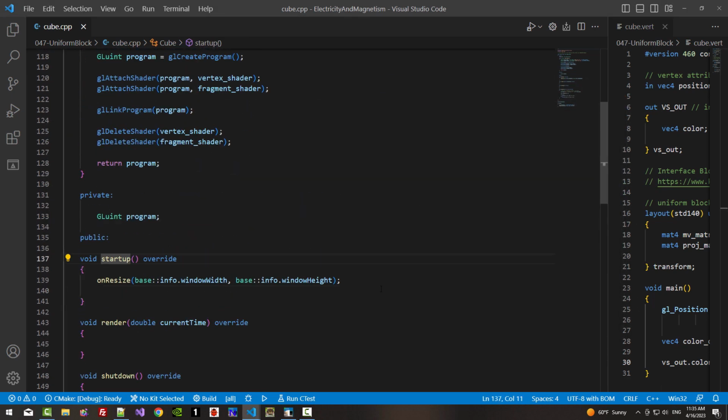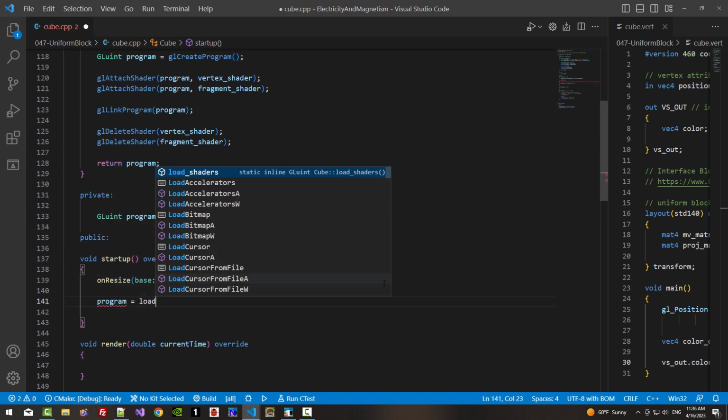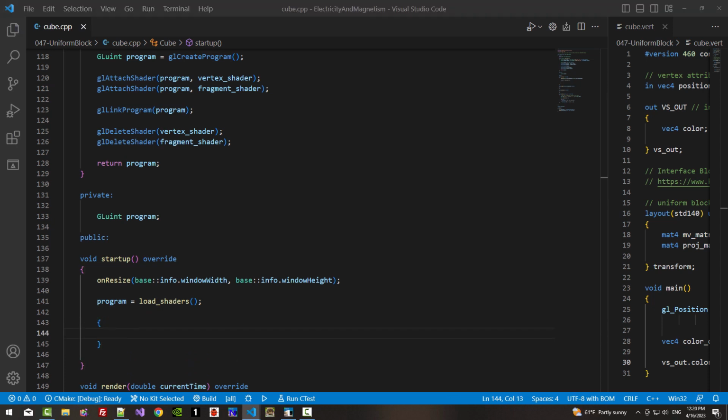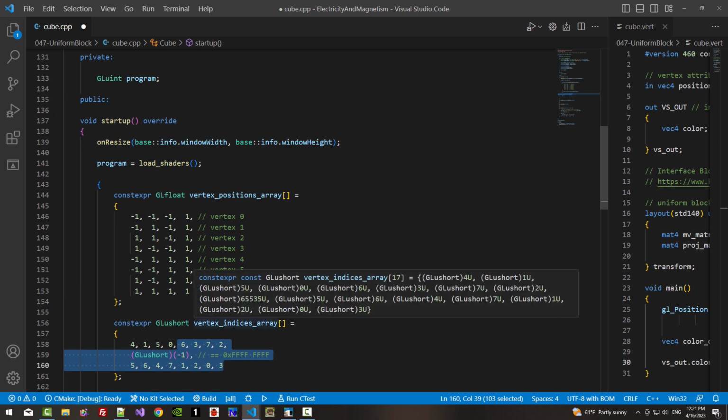In the function startup, program load shaders. We defined this program here. I will create a block. I will copy and paste in this block. These are 8 vertices representing a cube. These are indices of the vertices of our cube.